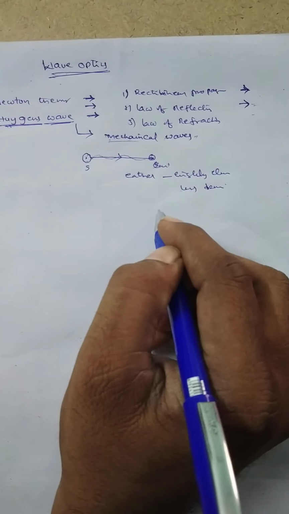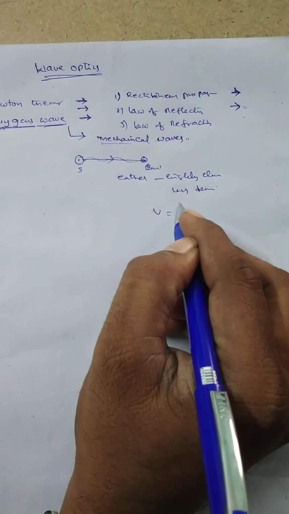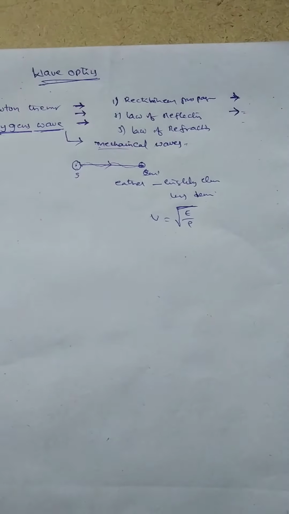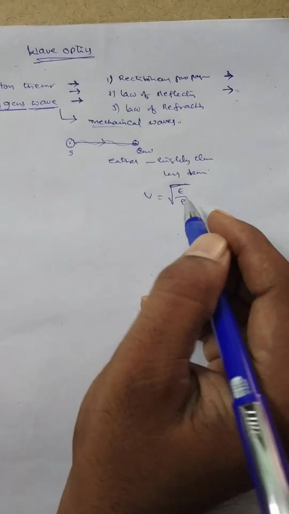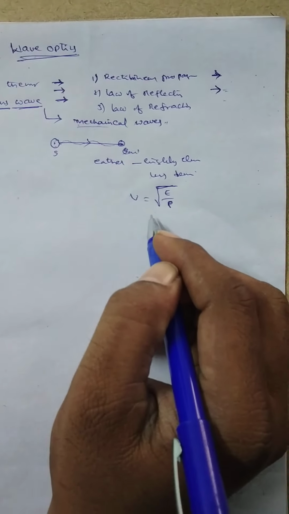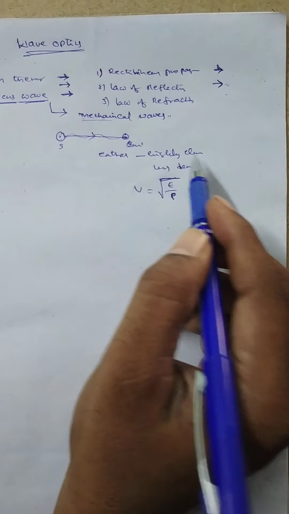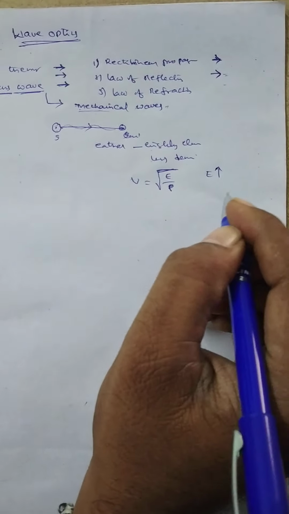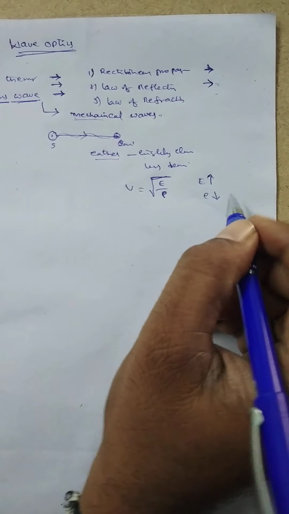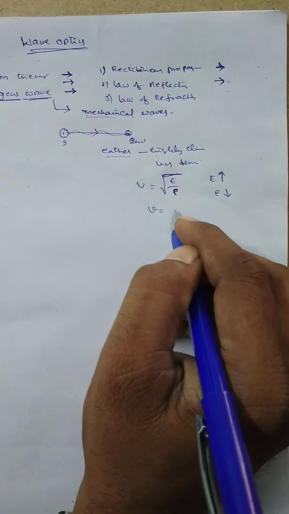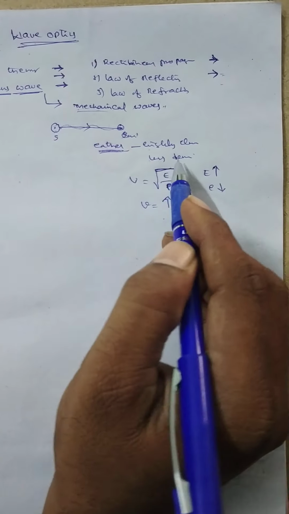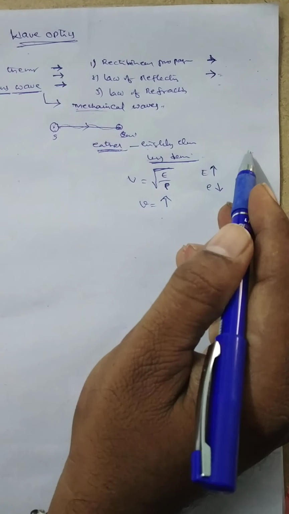Also, in case of a mechanical wave, the speed of the light V is equal to the speed of the mechanical wave, which is equal to square root of E by rho, where E is the elasticity, or modulus of elasticity, of the medium. Rho is the density of the medium. In case of ether, it is highly elastic, which means E is more. In the same ether, the density rho is very less. That's why the velocity of light will be high in the ether medium. It is a very low-density medium when compared with the remaining mediums.